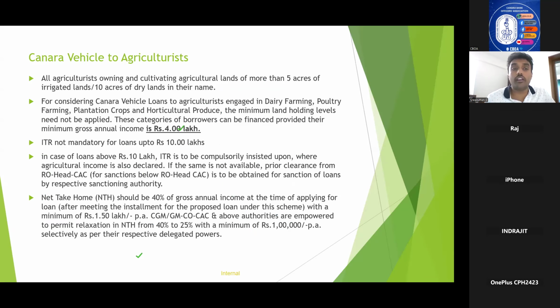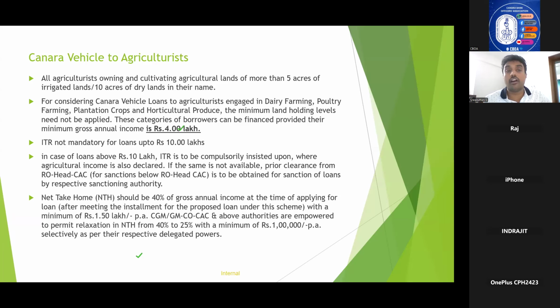Now, vehicle loan to agriculturist. This is also one of the popular products of the bank. As we have seen, it is similar to our housing loan to agriculturist scheme with only slightly one difference. That is, in the case of housing loan to agriculturist, the minimum gross annual income was 5 lakhs for agriculturists engaged in dairy farming, poultry farming, plantation crops, and horticulture. Here it is 4 lakhs.